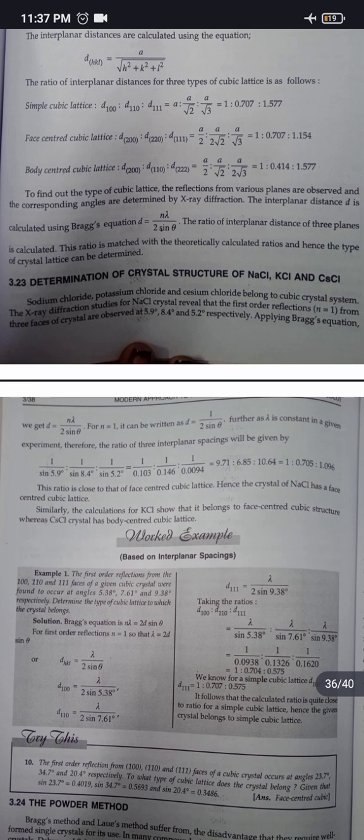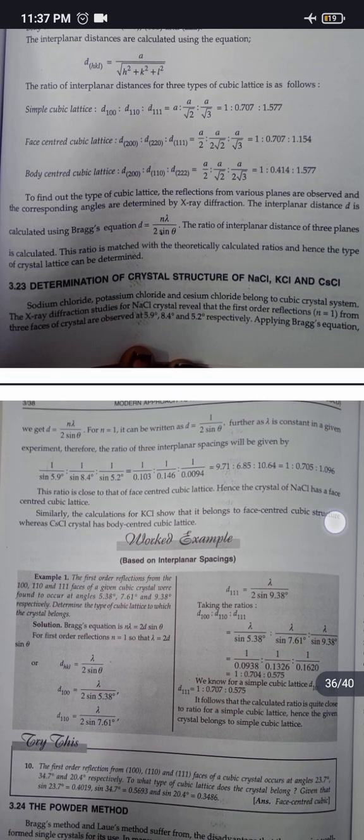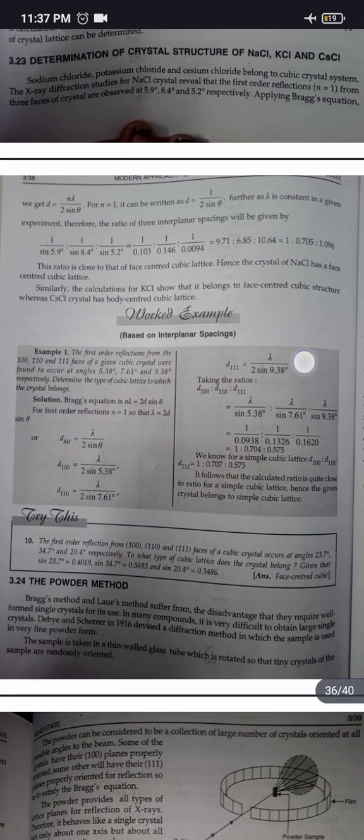1/sin 5.9 : 1/sin 8.4 : 1/sin 5.2, that is, 9.71 : 6.85 : 10.64. This comes out to 1 : 0.705 : 1.096. This ratio is close to that of face-centered cubic lattice, hence the crystal of NaCl is a face-centered cubic lattice. Similarly, the calculations for KCl show that it belongs to face-centered cubic structure, whereas CsCl crystal is a body-centered cubic lattice.